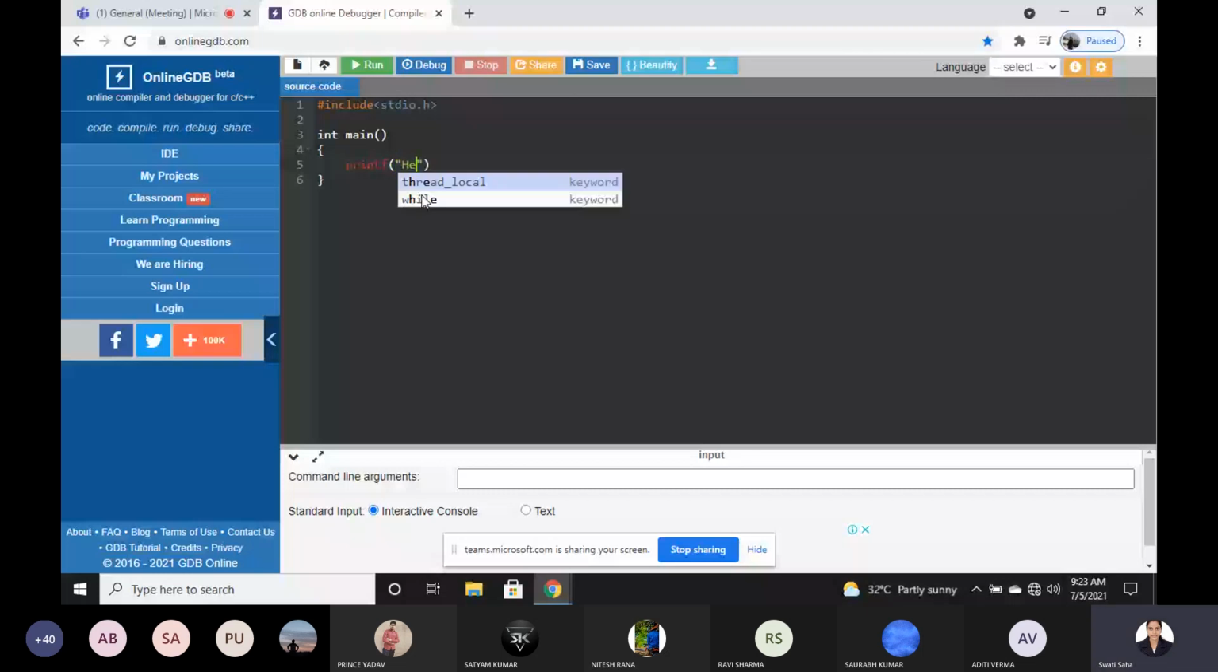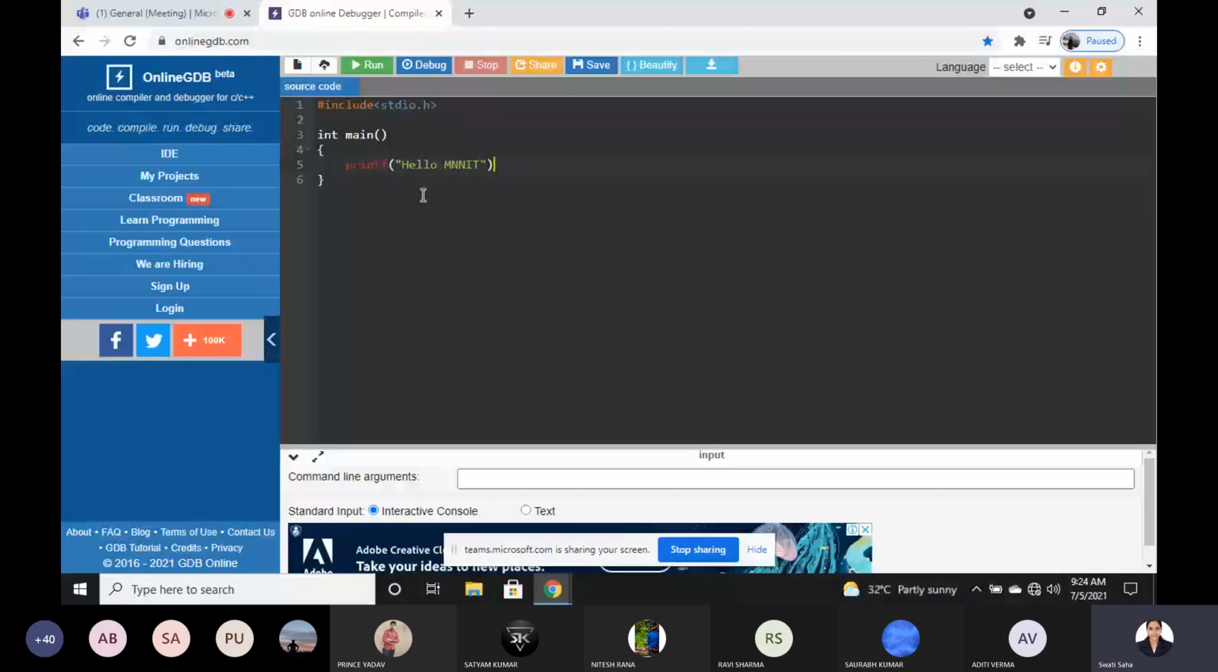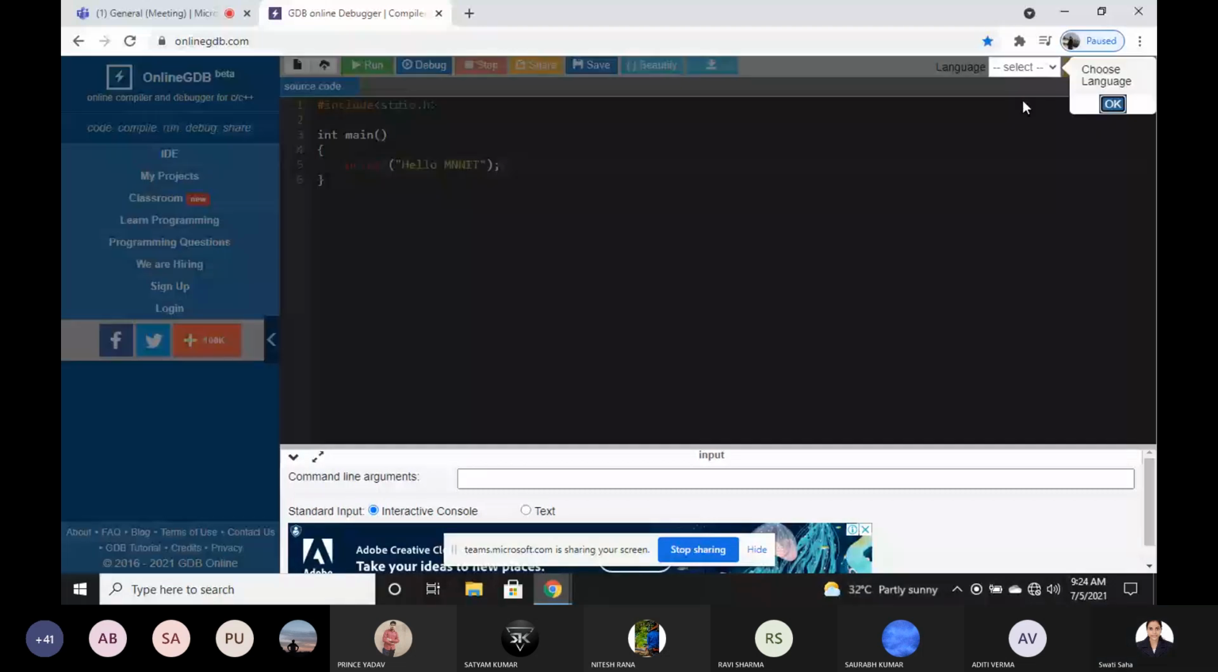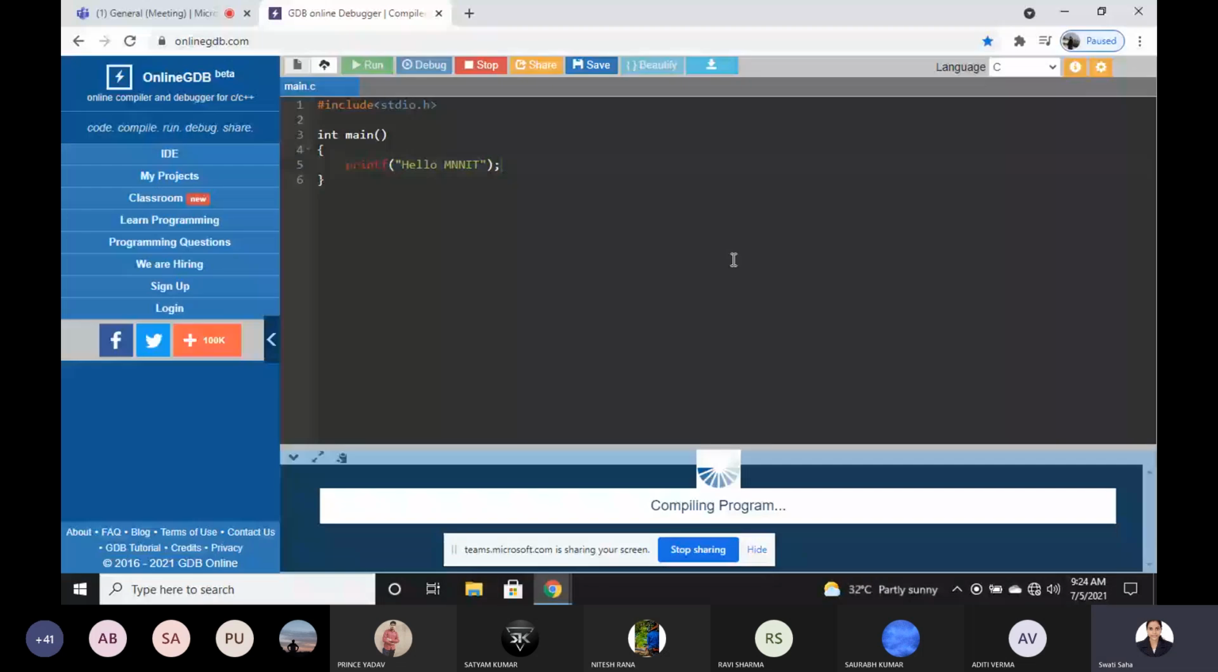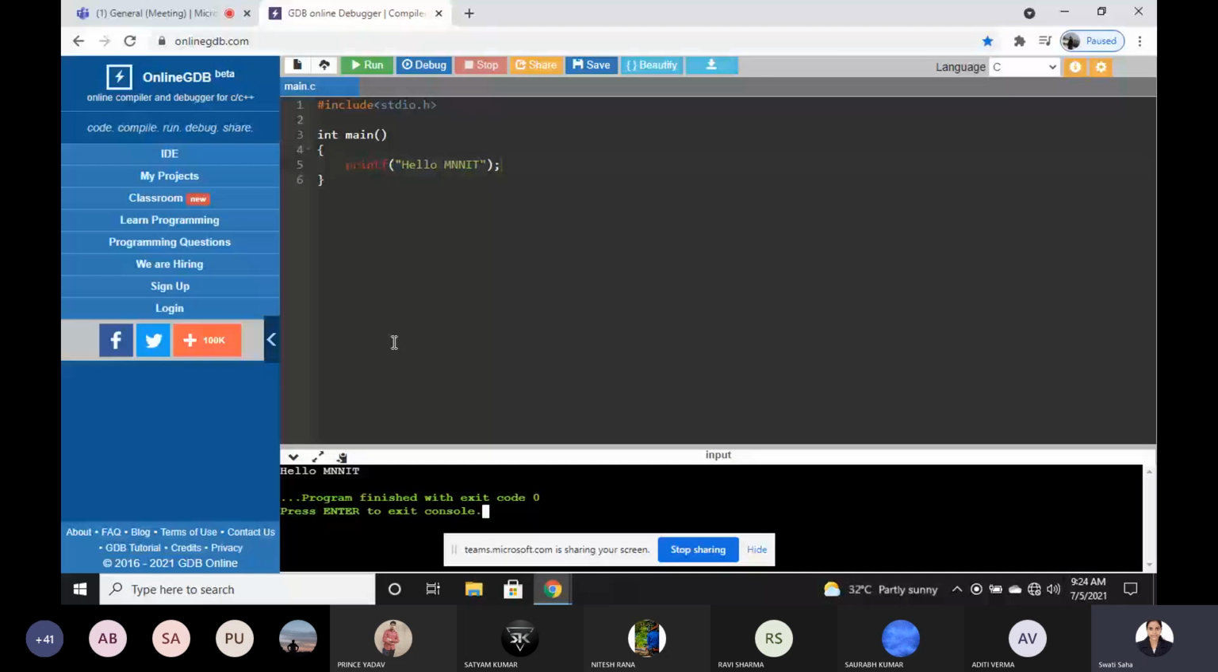Then just run. You have to select the language from here, C language, and then just see. What is the output? Hello, MNNIT. Means this is a very basic program where we just did one thing. We just print hello, MNNIT. You can print anything.